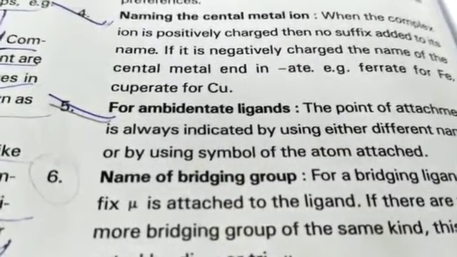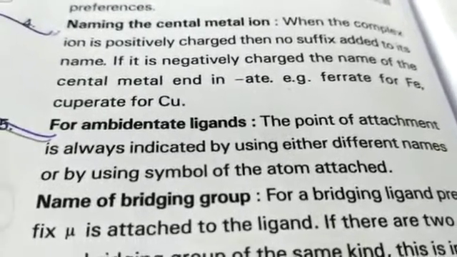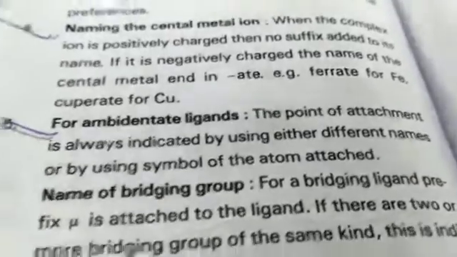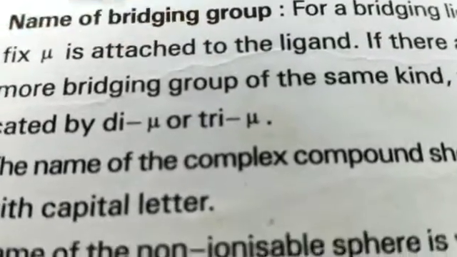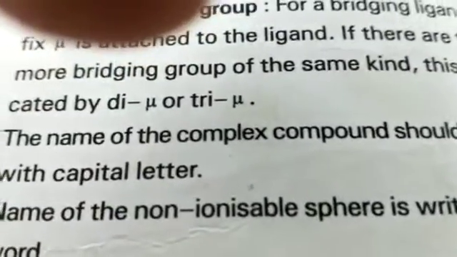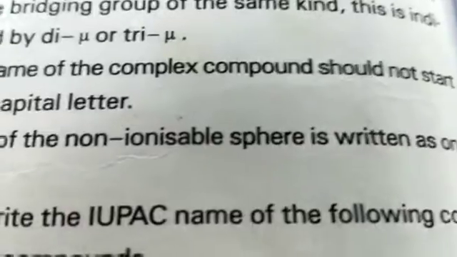The point of attachment is always indicated in case of an ambidentate ligand, using different names or by using the symbol of the atom which is attached to the central metal ion. If some bridging is there, then for the bridge mu is used. Di-mu, tri-mu: di means 2 bridging ligands, tri means 3 bridging ligands. The name of the complex compound should not start with a capital letter. The name of the non-ionizable sphere is written as one word.